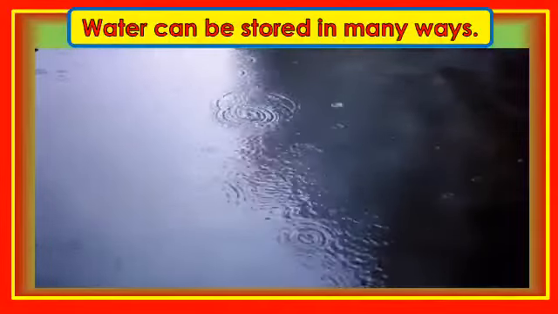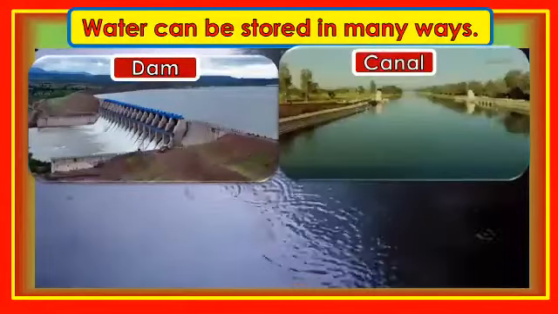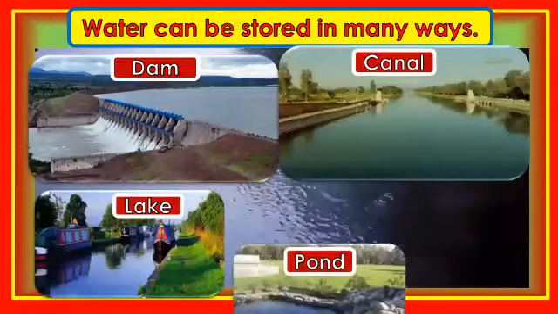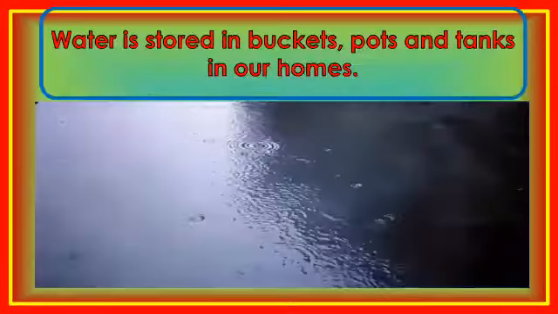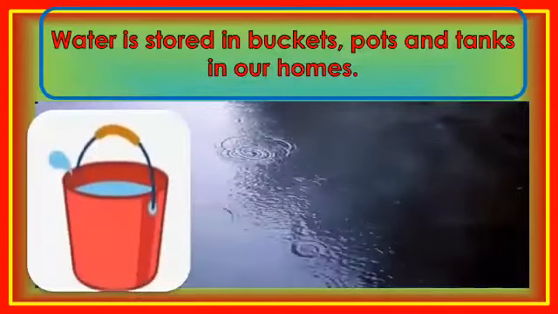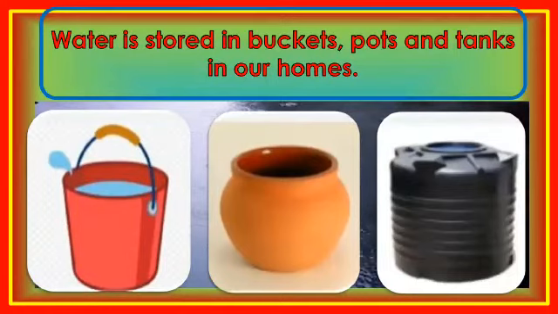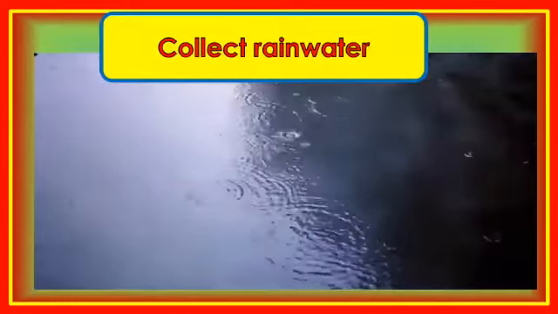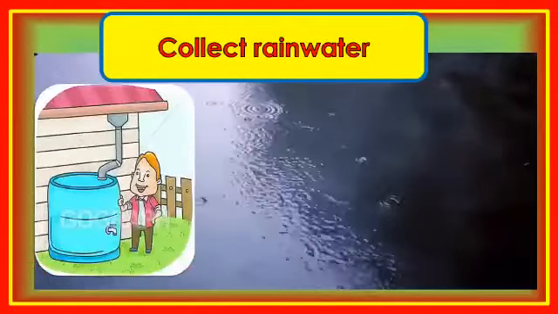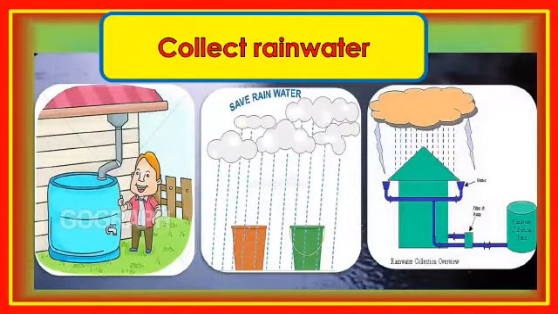We can store water in many ways. Water can be stored in dams, canals, lakes, ponds, and tanks. We store water in buckets, pots, and tanks in our homes. We can also save rainwater by collecting it in tanks, in buckets, and by the water harvesting method.